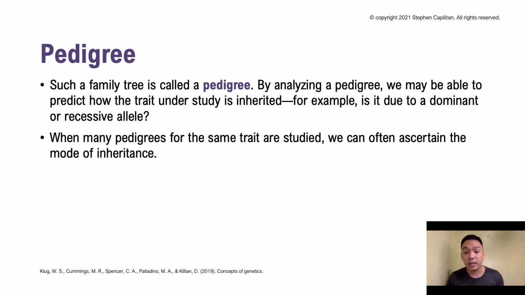This is a very traditional way to study inheritance, in order for us to construct a family tree. It indicates the presence or absence of the trait in question for each member of the generation. So the photo on the title slide shows a very old pedigree from a royal family. These are the symbols, or conventions, that we constantly use in a pedigree.